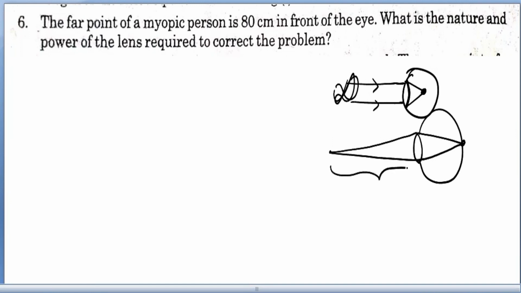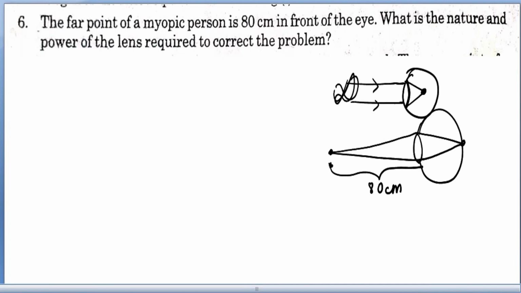Remember, in myopia we say far point, and in hypermetropia there is a near point. Myopia is short sightedness. So this is the maximum distance he can see, but he should be able to see till infinity like a normal eye, right?